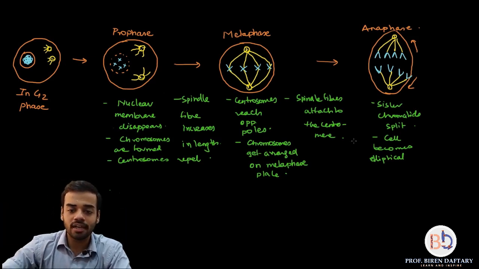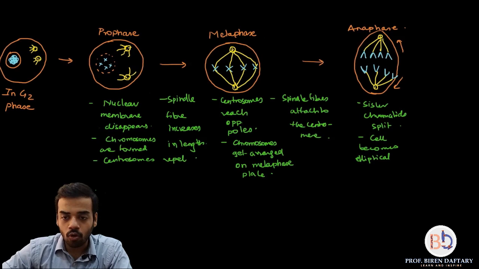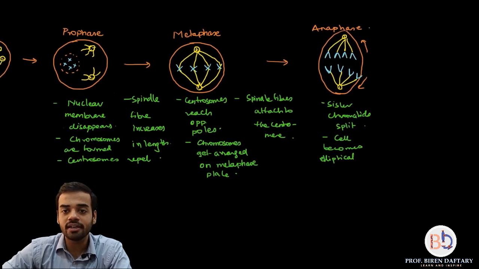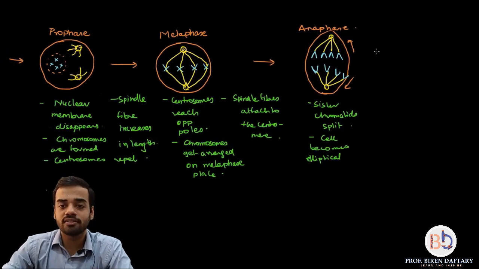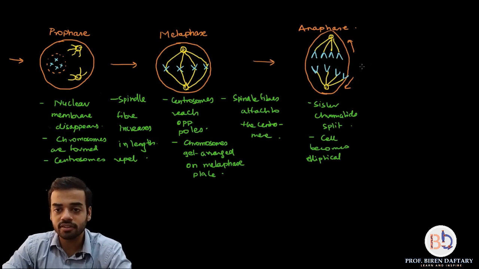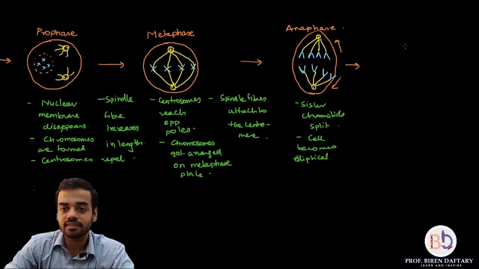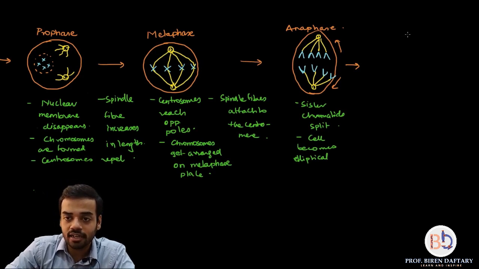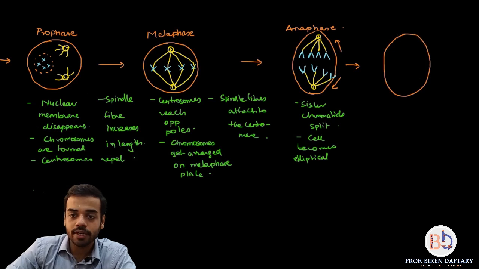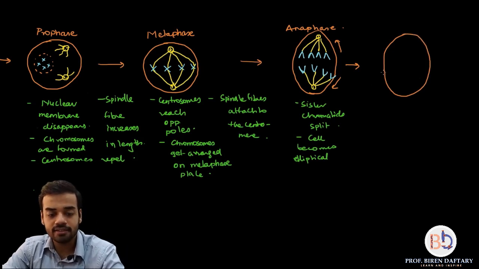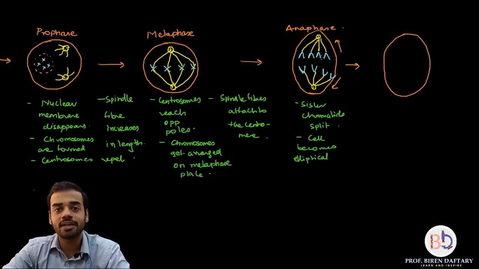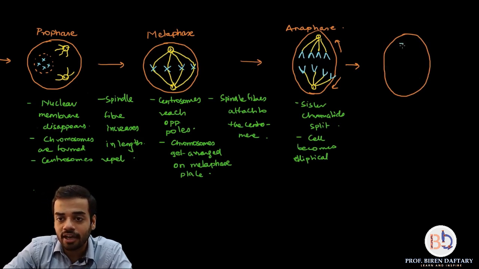Now we come to the last part of this nuclear division, and that is called the telophase, where the nuclear division is going to complete. So what is going to happen in telophase is, now again the cell I am drawing, correct, and what has happened is the four sister chromatids on either end have moved towards the poles.